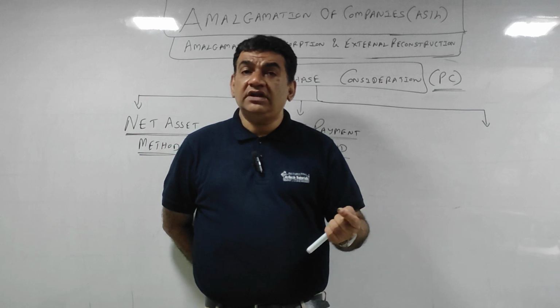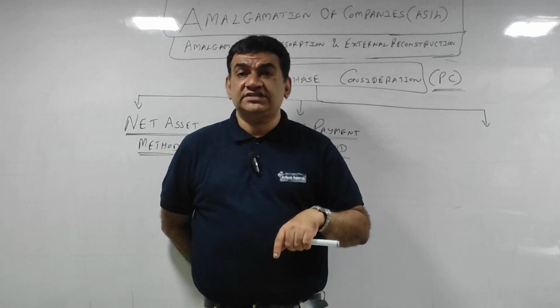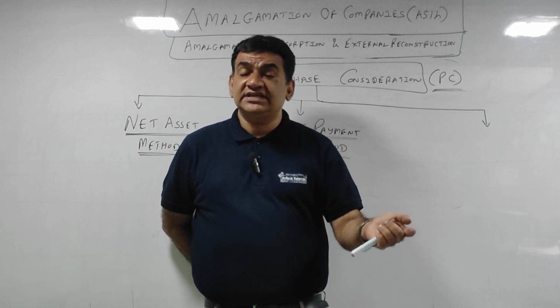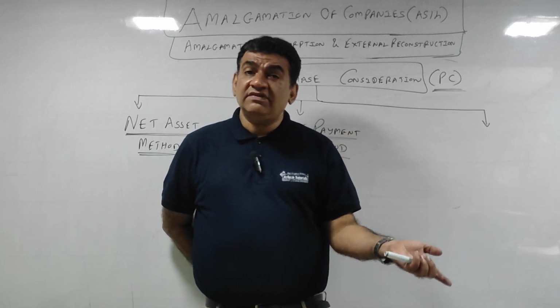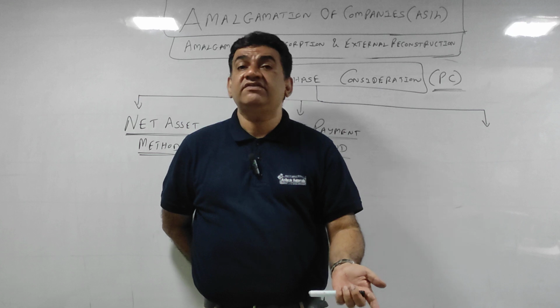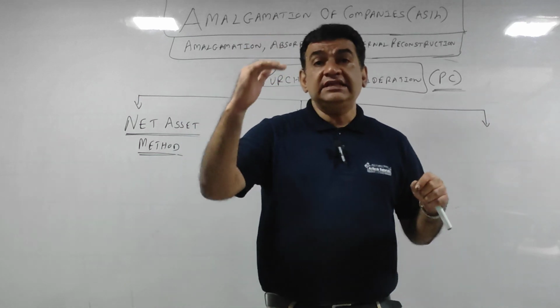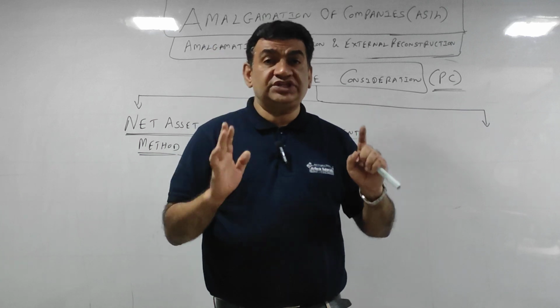Every preference shareholder will get 3 shares against 5 shares. Every preference shareholder will get 2 shares against 8 shares. Every equity shareholder will get 8 shares against 15 equity shares. Information will be given in the form of discharge in the question.